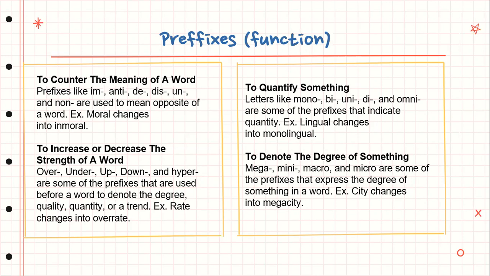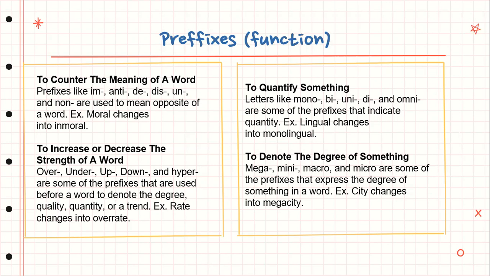To increase or decrease the strength of the word, we have the prefixes that we are watching, and they are used before a word to denote the degree, quality, quantity, or strength. Example, rate changes into overrate.